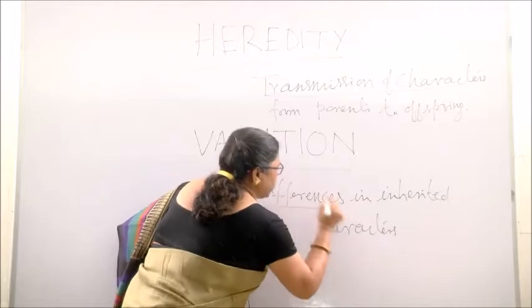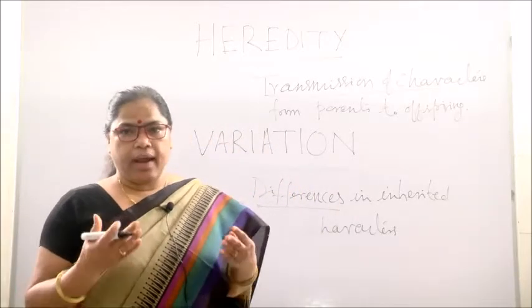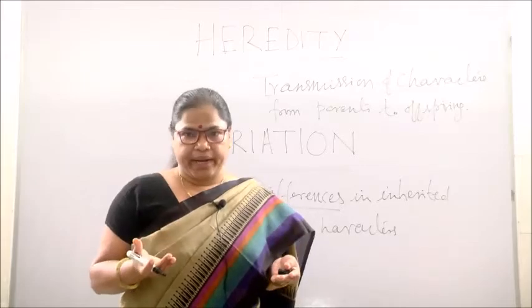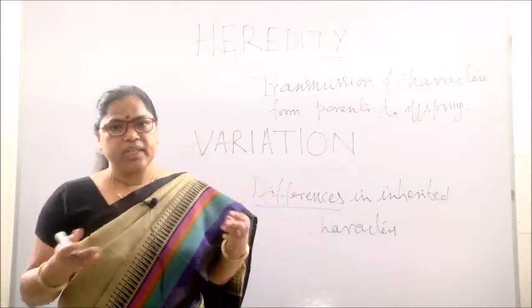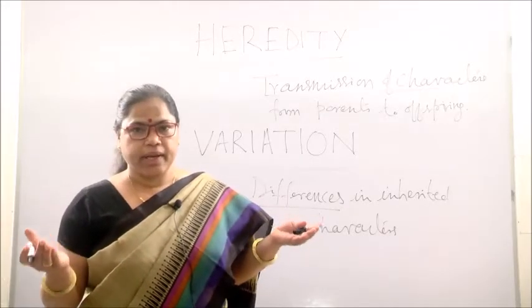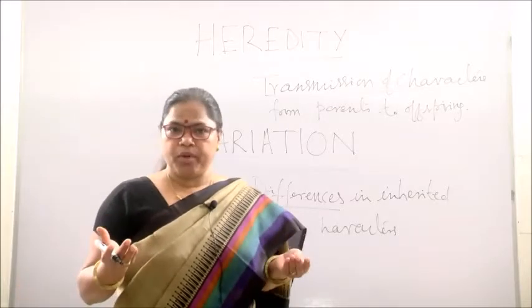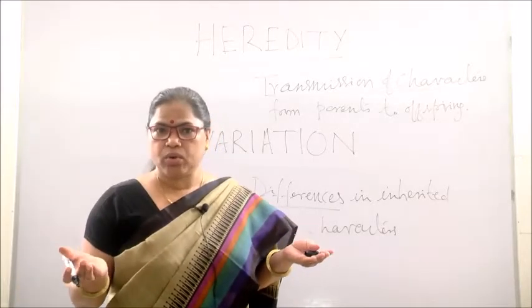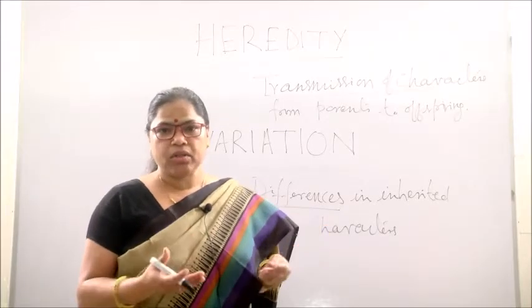As we have discussed, you resemble your parents in many characters. Some of you resemble in skin color or hair or any other behavioral character, but at the same time you differ from your parents in many characters also. You are not 100% of your parents, either mother or father.